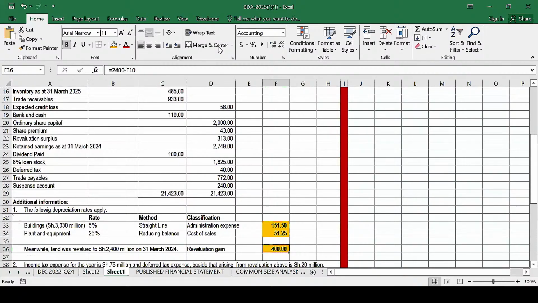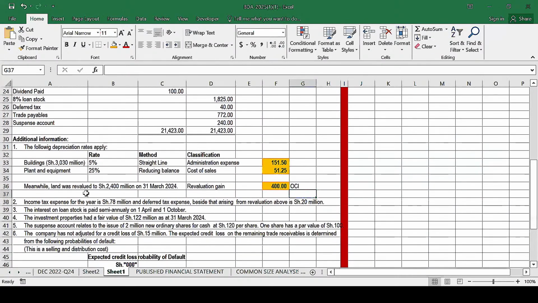I hope you can also recall, how do we recognize this 400 in our statement of profit or loss? We recognize it as part of what? Other comprehensive income. So therefore, this one will be part of OCI, other comprehensive income. Okay, so we are done with that.